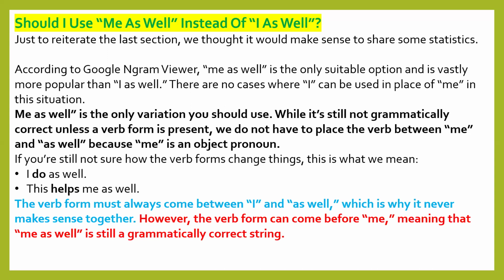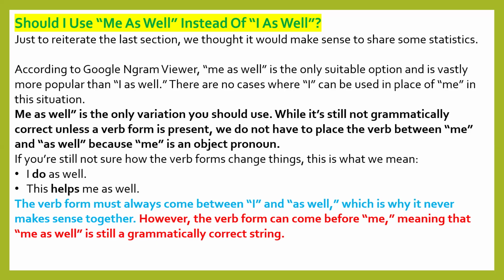Because me is an objective pronoun. So if you're still not sure how the verb form changes things, this is what we mean. I do as well. This helps me as well. So the verb must always come between I and as well, which is why it never makes sense together. However, the verb can come before me, meaning that me as well is still a grammatically correct string.